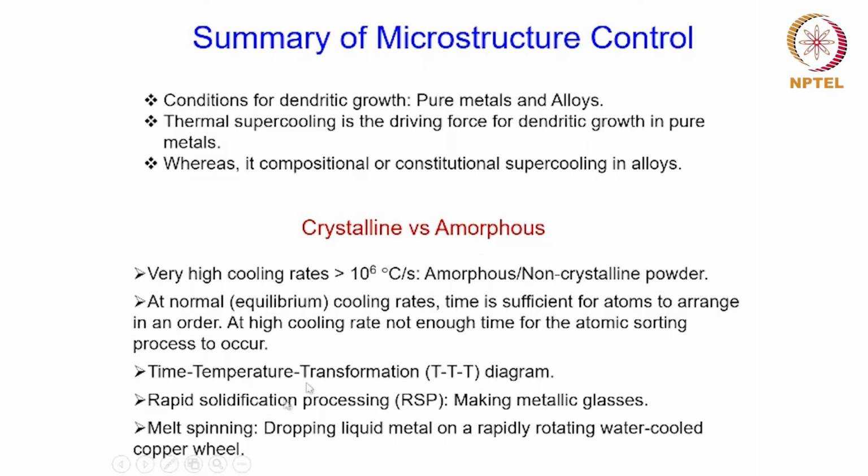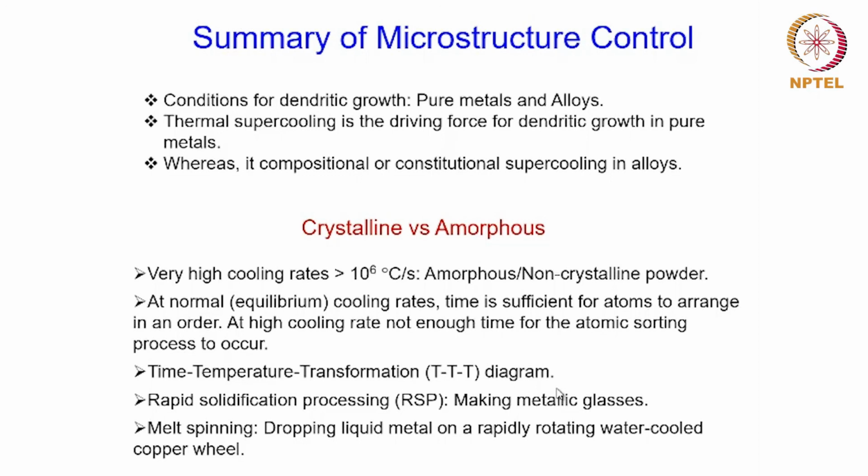Okay. And this particular transformation was discussed in the light of this diagram known as time temperature transformation diagram, or TTT diagram in short, which describes the relationship between time and temperature for a particular transformation. So in this case, the transformation that we are talking about is solidification.